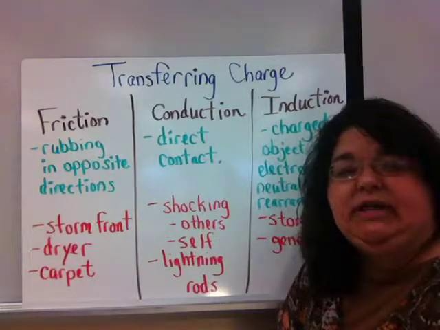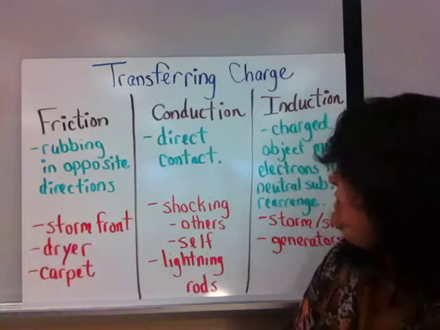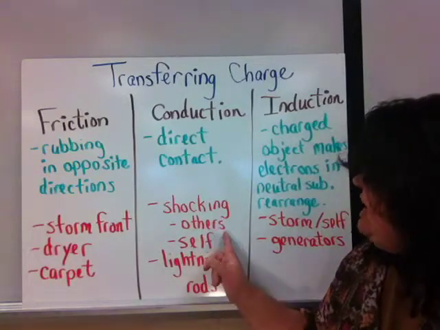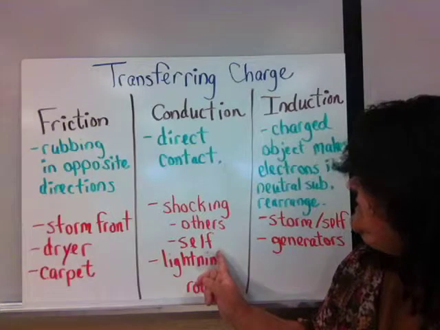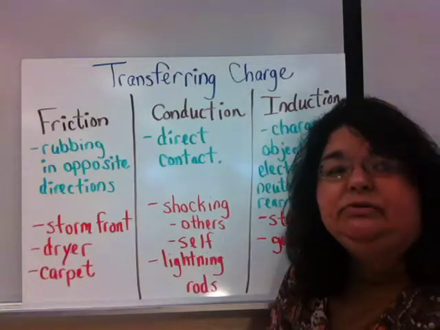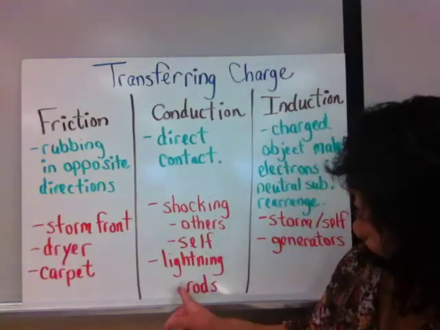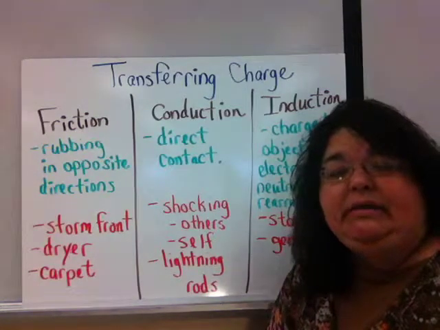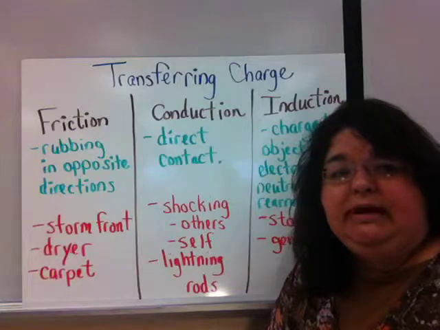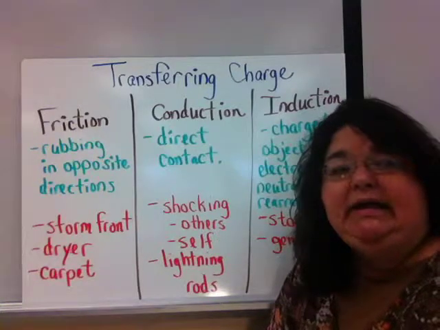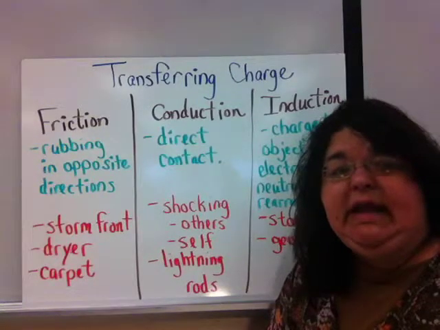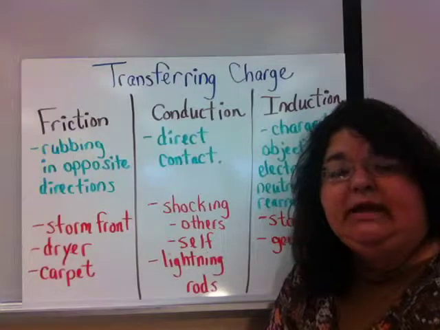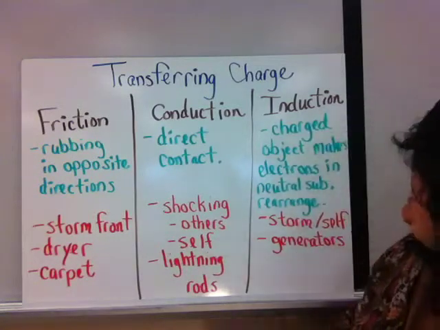Conduction is when we have direct contact from one object to the other. So when I touch the light switch and I get that discharge, if I shock someone else or if I feel the zap myself, that's through conduction. Lightning rods are put on our houses as a way to keep the electricity from going through any other part of our home. The lightning rod conducts the electricity from the point of the strike straight to the ground.